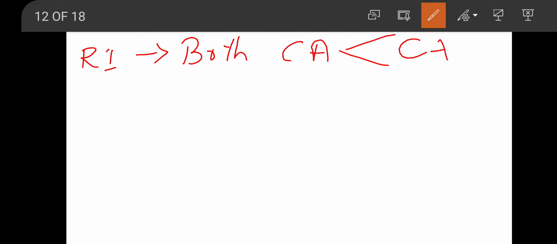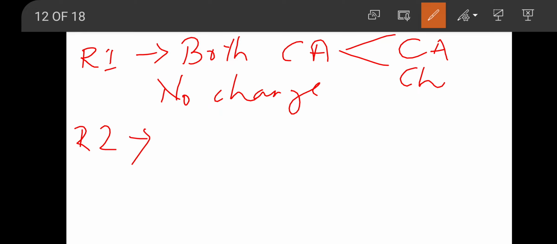So according to rule number 1, if a transaction involves both current accounts, that may be both current assets, or both current liabilities, or one current asset and one current liability, then there will be no change in the working capital. Rule number 2 says that both aspects are non-current accounts.